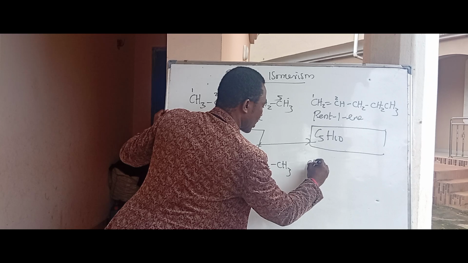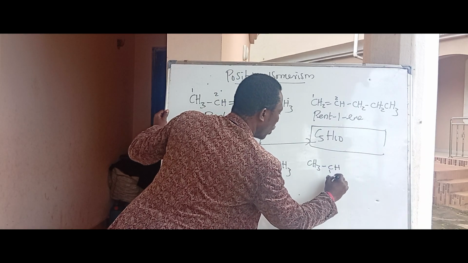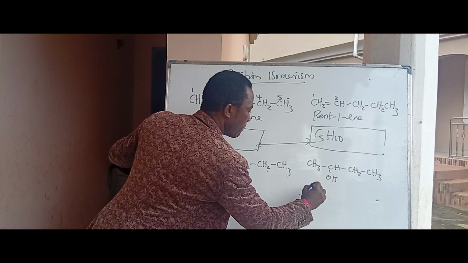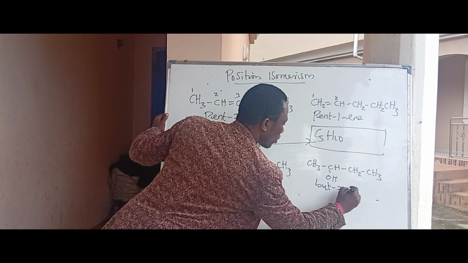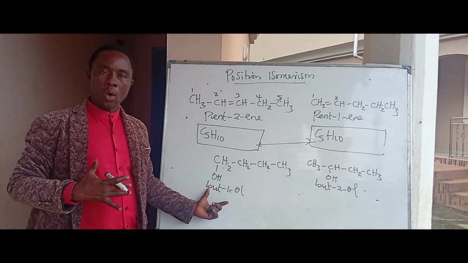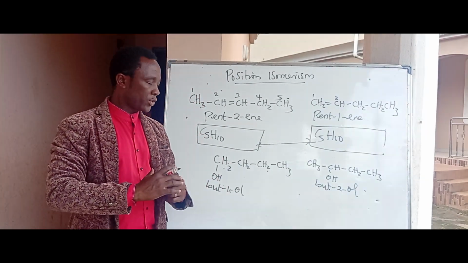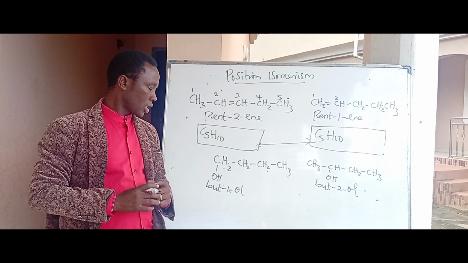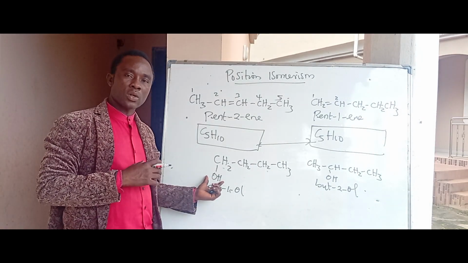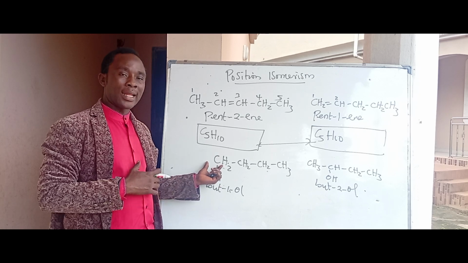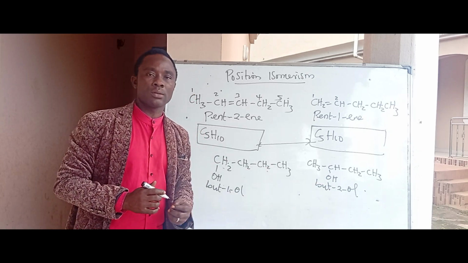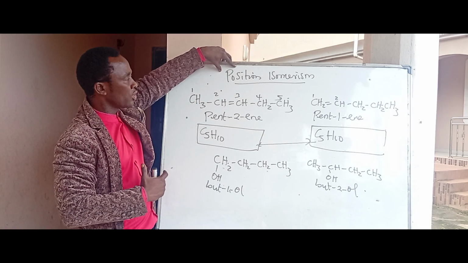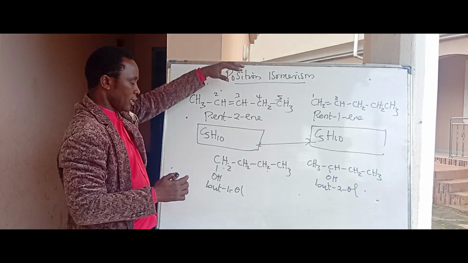If you have CH3CHOHCH2CH3, this is butan-2-ol. So butan-1-ol and butan-2-ol are isomers. Now, how do they differ? The position of the functional group. The functional group is the hydroxy group, OH. It is at position number 1 here, while the other is at position 2. Now, we have been able to know what position isomerism actually is.